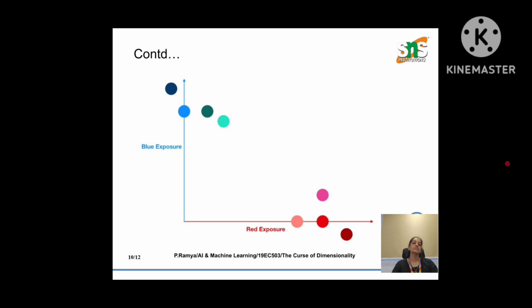So the final visual shows the candies distributed in a 2D plane. The x-axis shows red and the y-axis shows blue exposure. Now two main clusters emerge clearly, the red cluster and the blue cluster. Red is considered the spicy one and blue is considered the sweet one. Instead of 8 meaningless clusters, we now have 2 well-defined ones. The data has regained structure and the model has regained sense. This demonstrates how reducing dimensions can make data both simpler and more powerful.